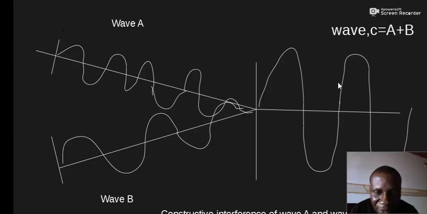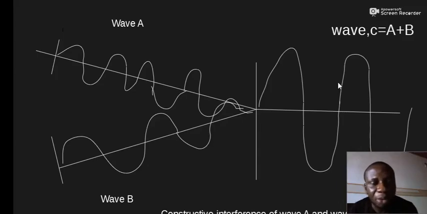That is a phase difference of 360 degrees, or multiples of 360. That's 2 pi, 4 pi, 6 pi, 8 pi that will be the phase difference between the two traveling waves for this phenomenon of interference to occur.